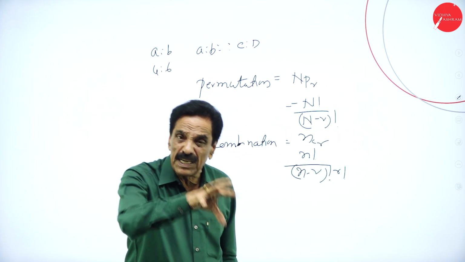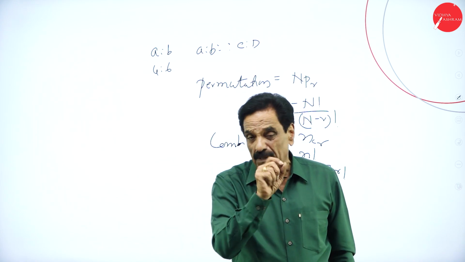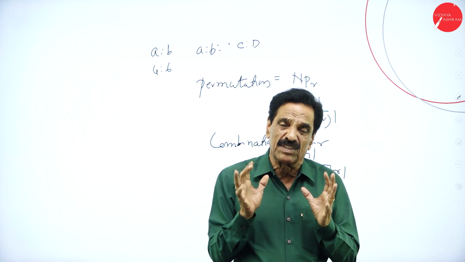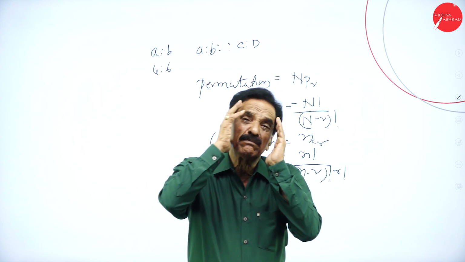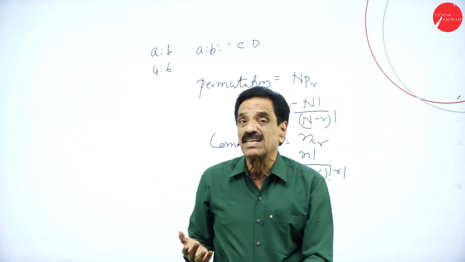We say that unless permutation and combination are used, the timetable of the college or the timetable of the high school cannot be made. It's a very difficult task. So it's nothing but a technique of how to use permutation and combination.